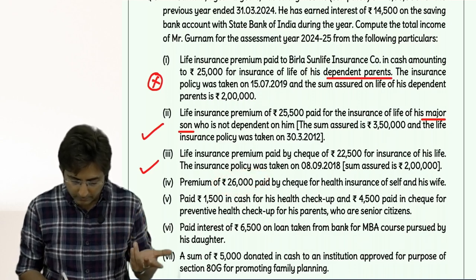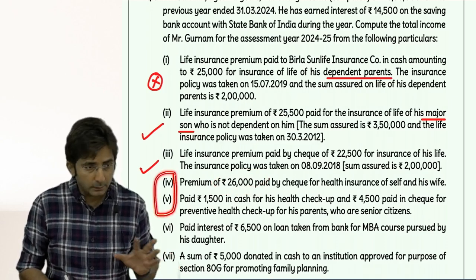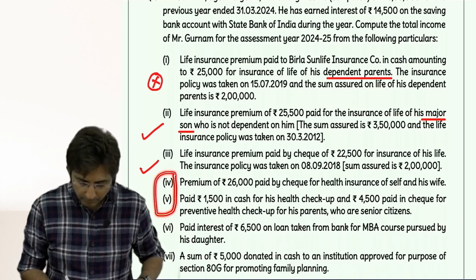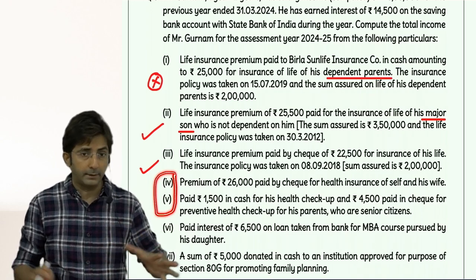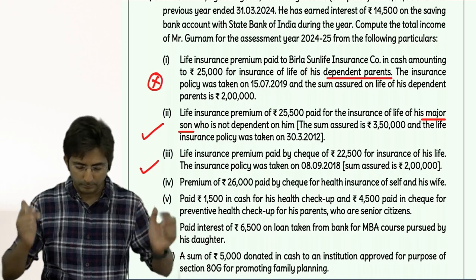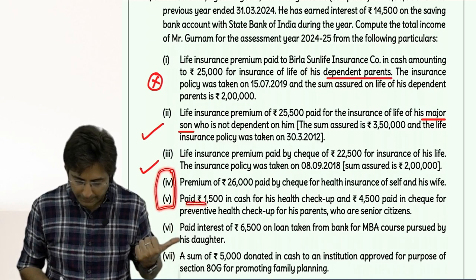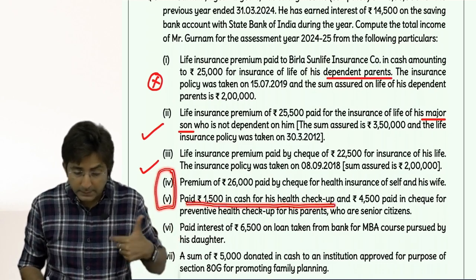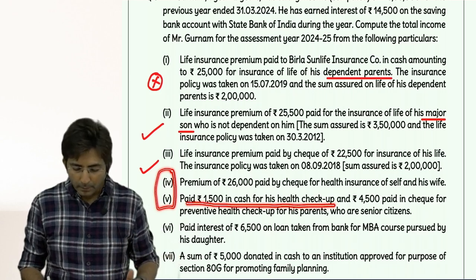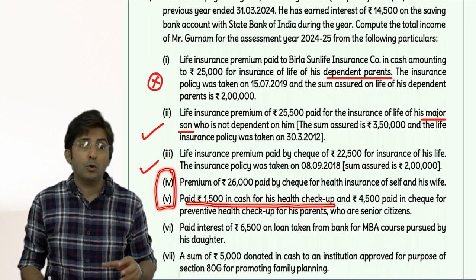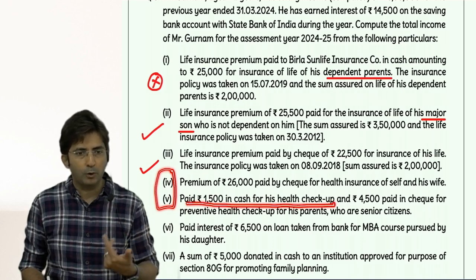So you will take, wait. I should also check the second point. There is one more point related to 80D. Let's do that together. It will not affect my answer, but still we follow the protocol that we read all 80D sentences together. So there was one more sentence for 80D, paid 1,500 in cash for the health checkup, for his health checkup. So even the health checkup amount will be counted. But for health checkup, overall you can take 5,000. For yourself, spouse, dependent children, parent, for all you have to take 5,000.